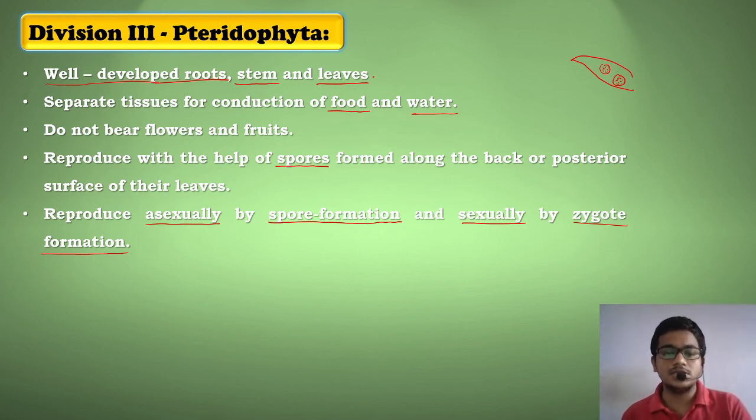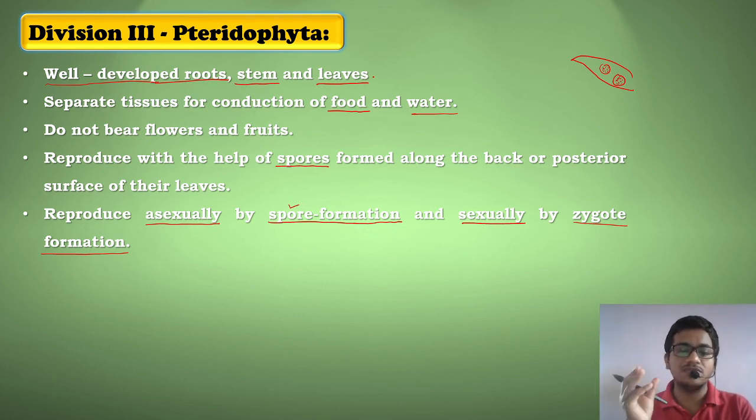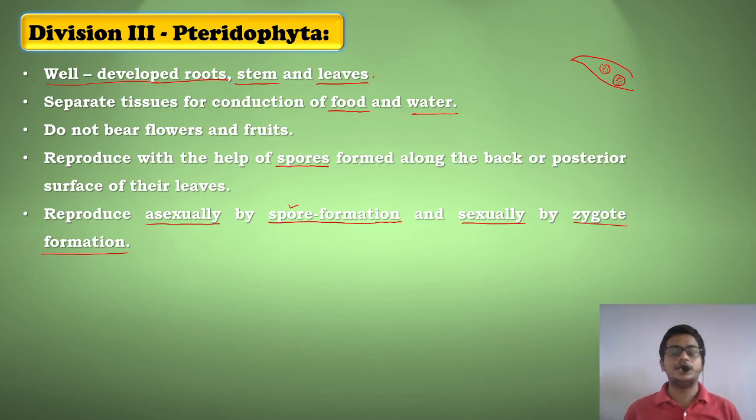General reproduction in this division is done with the help of spore formation on the posterior or back surface of the leaves. Brown color spots appear on that, which is nothing but sporangia which contain many spores. In sufficient and favorable conditions, these sporangia burst and the spores come out and get dispersed with the help of wind, water, or wherever the location of the plant is.